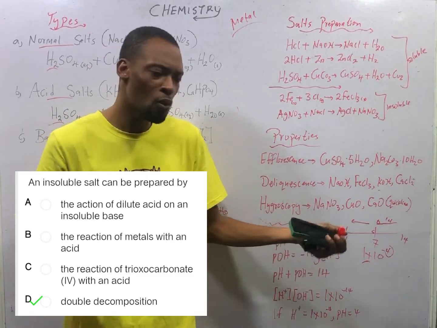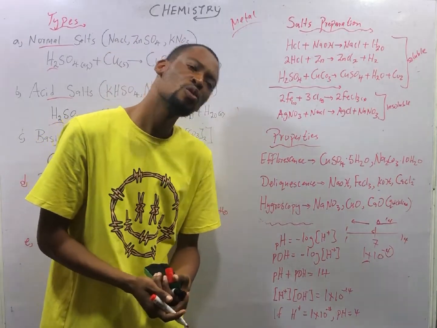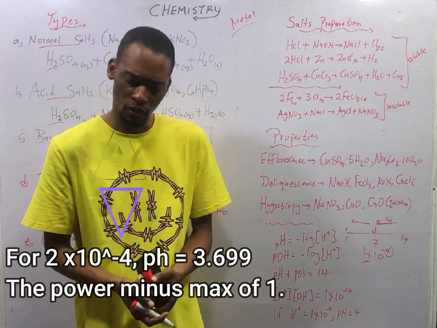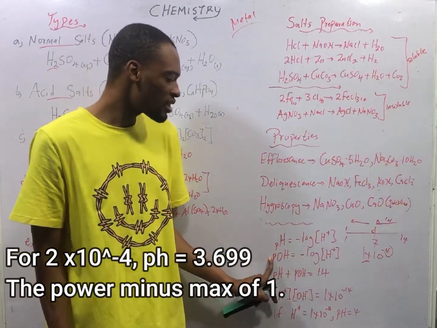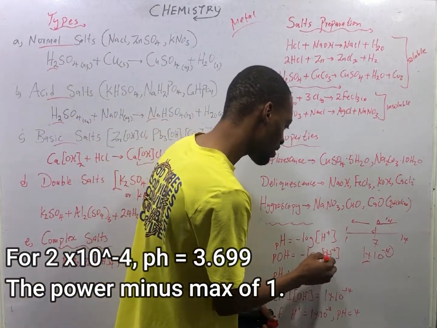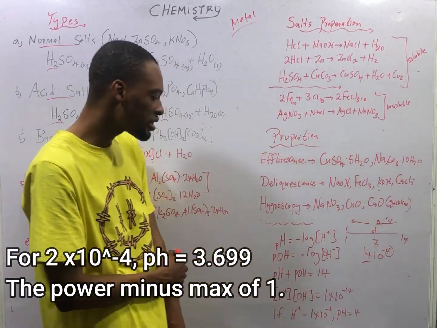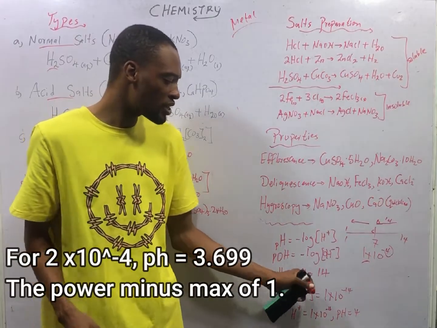Now, what if it is not 1 times something? Let's say it is 2 times 10 to the power of minus 4. Then pOH is the negative log of the hydroxide ion concentration, negative log of OH minus. That is pOH. Then pH plus pOH is 14.